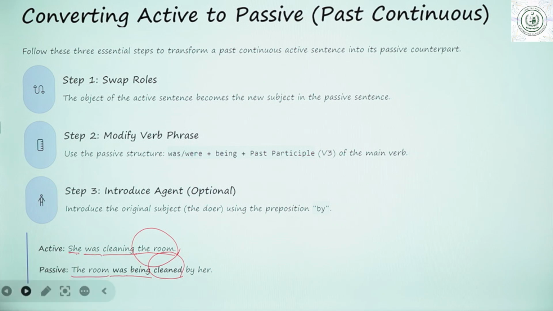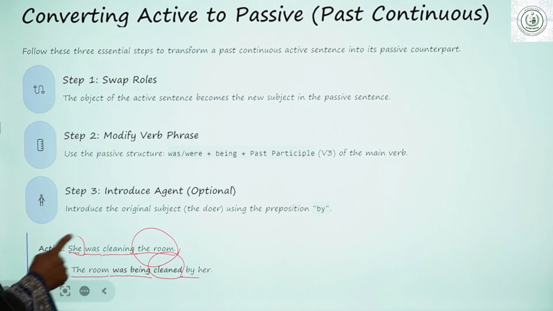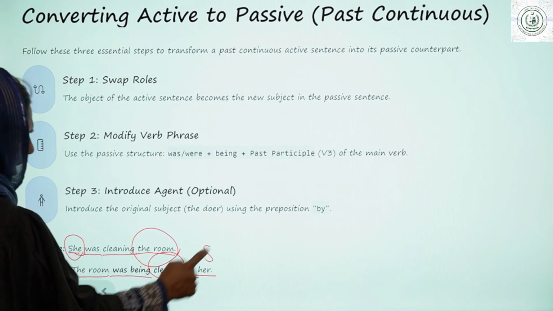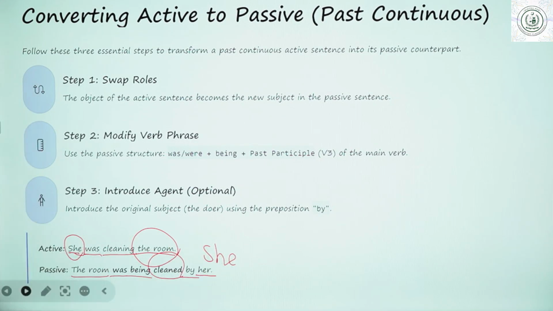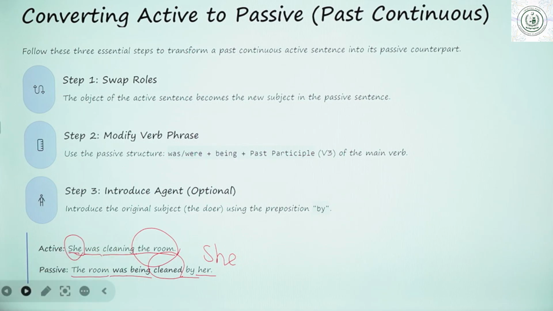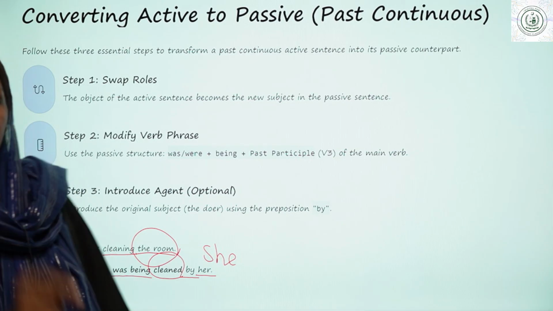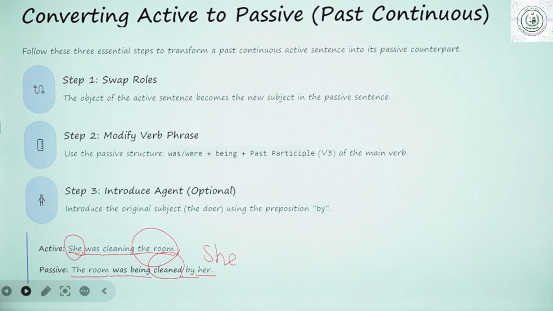Here we are not writing cleaning, we are writing the third form of clean, that is cleaned. Then by, and not she, we are writing the objective form of she, that is her. So, she was cleaning the room. The room was being cleaned by her. Okay, we'll do a further example.